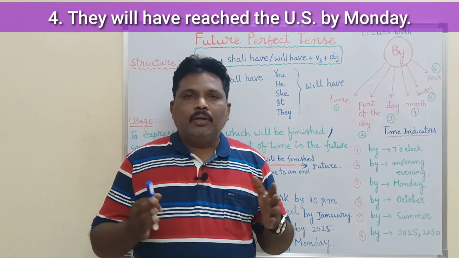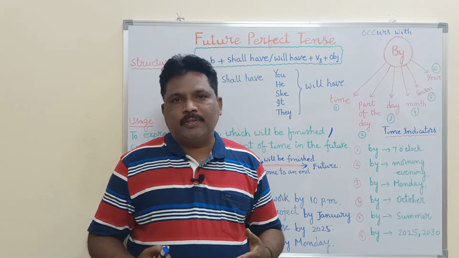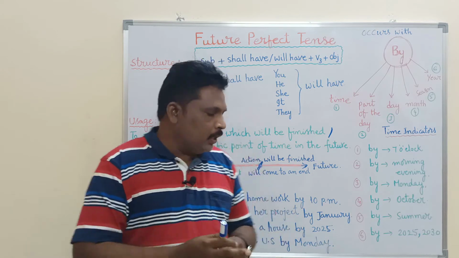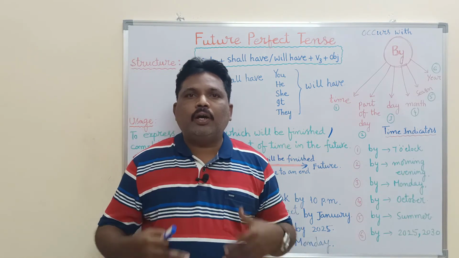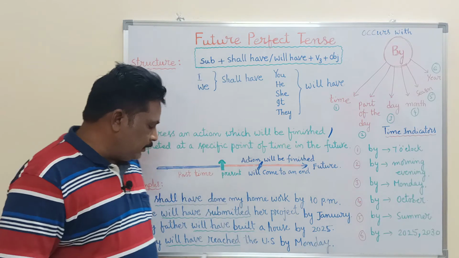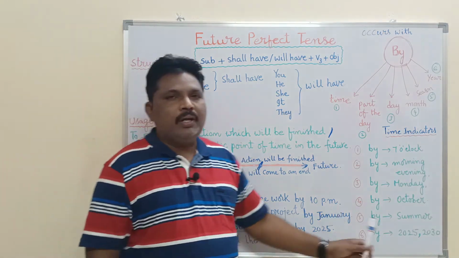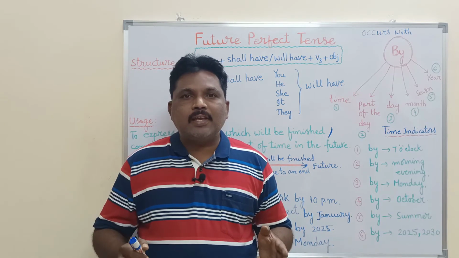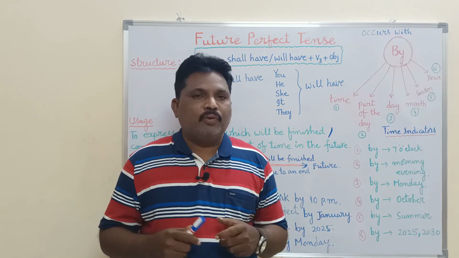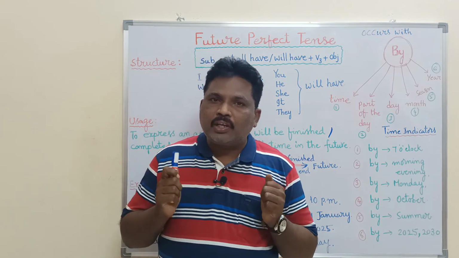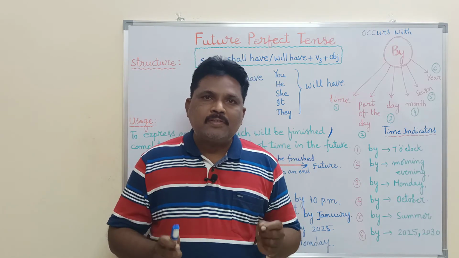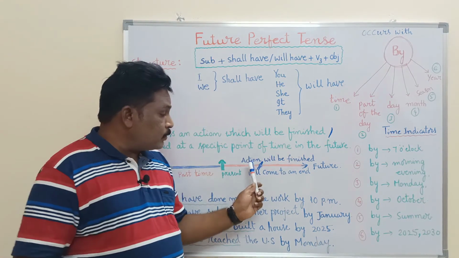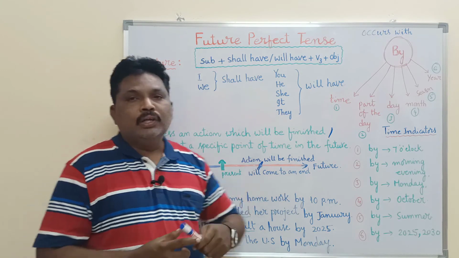For example, some people left for the US and the time to reach the US may be Monday. So when we talk about that action, we can say like this: they will have reached the US by Monday. So this is how we can give examples of future perfect tense. Remember, future perfect tense is used to express an action which will be finished or completed at a specific point of time in future.